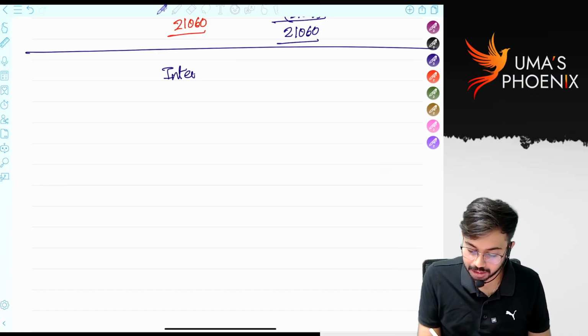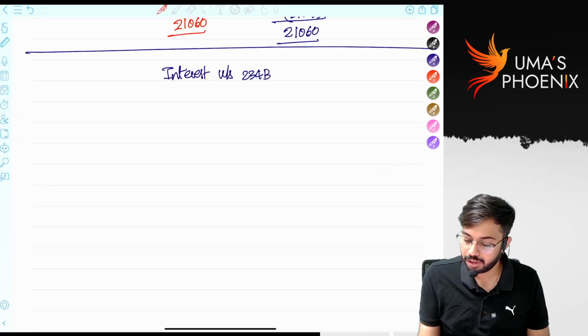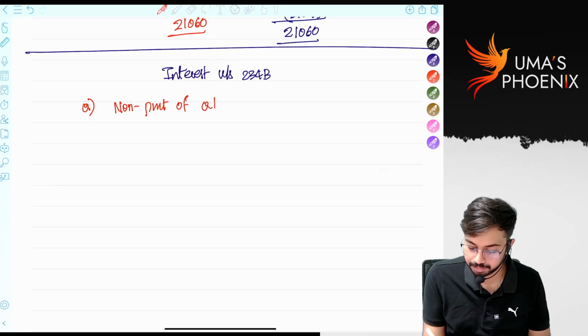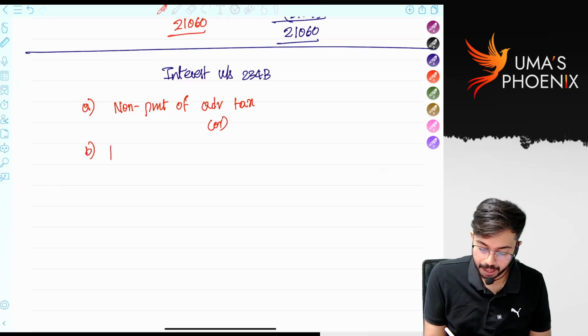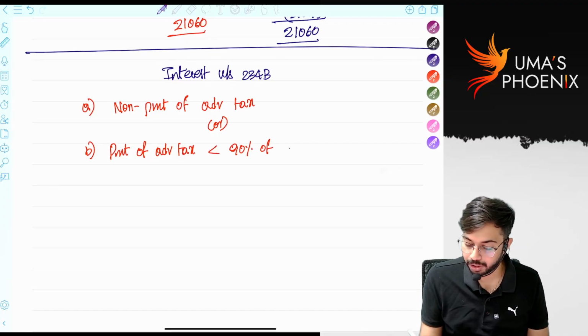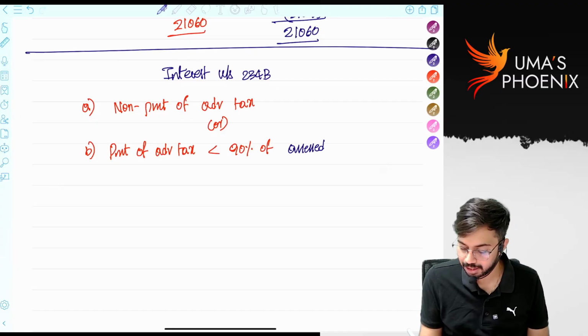So interest under section 234B, when it is applicable in case of non-payment of advance tax or payment of advance tax being less than 90% of, very important, assessed tax. 90% of assessed tax.